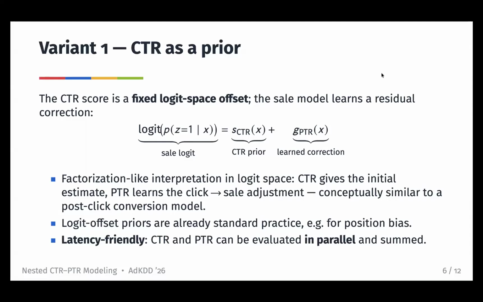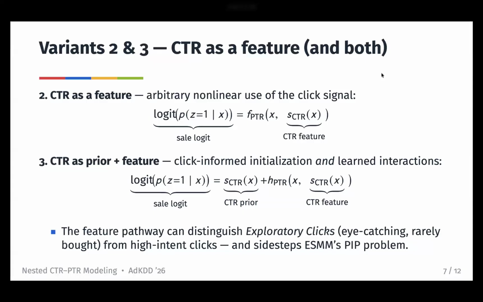And also, since the CTR and PTR can be computed in parallel and added, depending on the infrastructure, it might not add much latency. In the second variant, the CTR score is passed in as an input feature. So instead of just an additive offset, the overall model can learn richer, nonlinear interactions between click propensity and the other features, which matters because not all clicks mean the same thing.